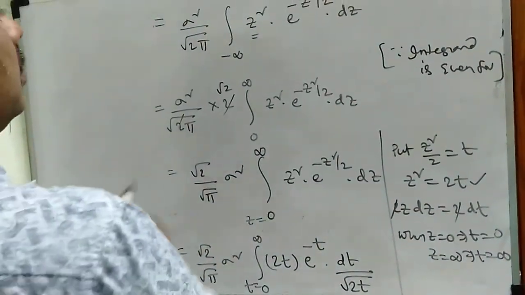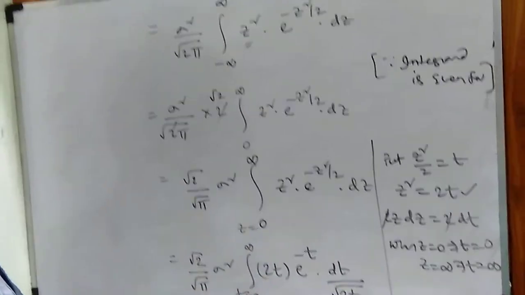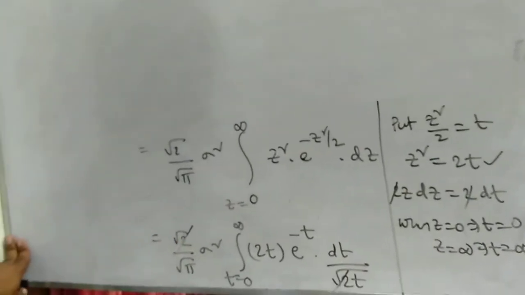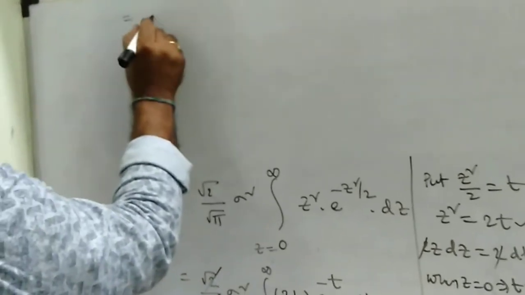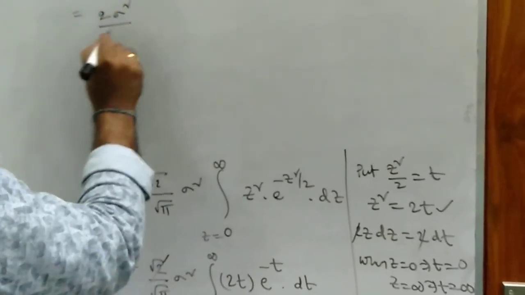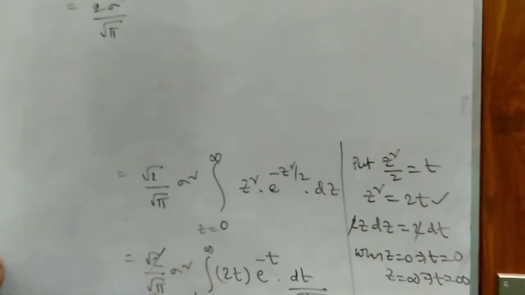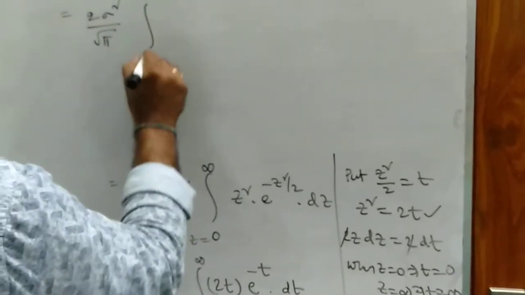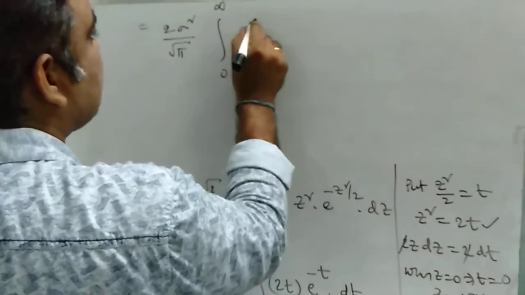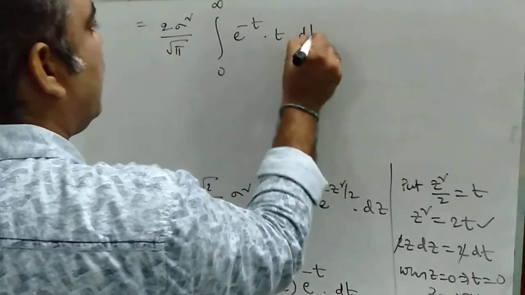So again, I'm simplifying. Here root 2 gets cancelled, and the constant 2 can be written outside: 2 sigma square by root pi, integral 0 to infinity, e power minus t into dt.